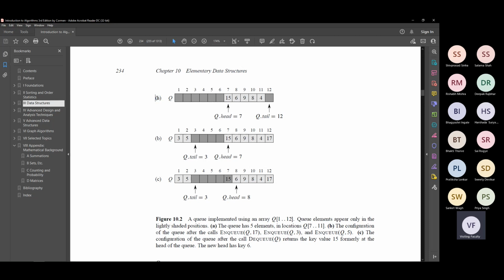So now look at figure A. Forget figure B and C. Just look at figure A and tell me if I have to add a new element. So if I have to enqueue, if I have to push an element, if I have to insert an element, at which location will it go? At which location will it get inserted? From backside. Yeah, from backside, but exactly what is the location for this example? At which index or address or location, where exactly will the next element be saved?